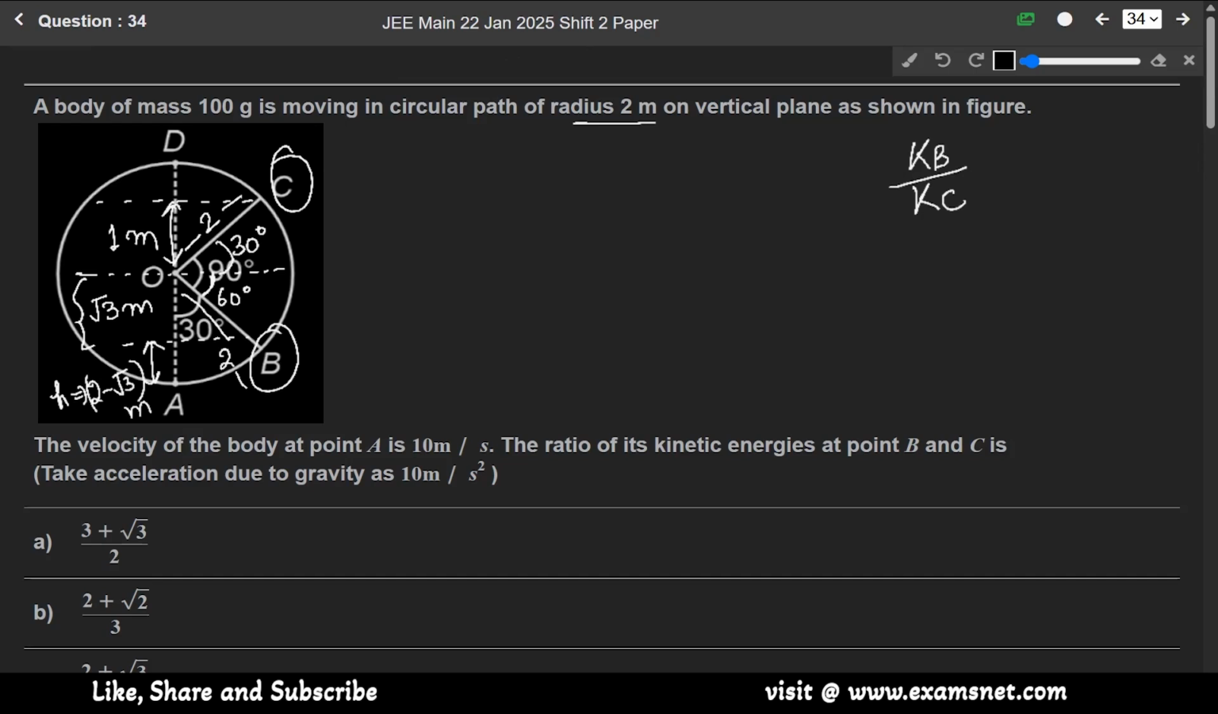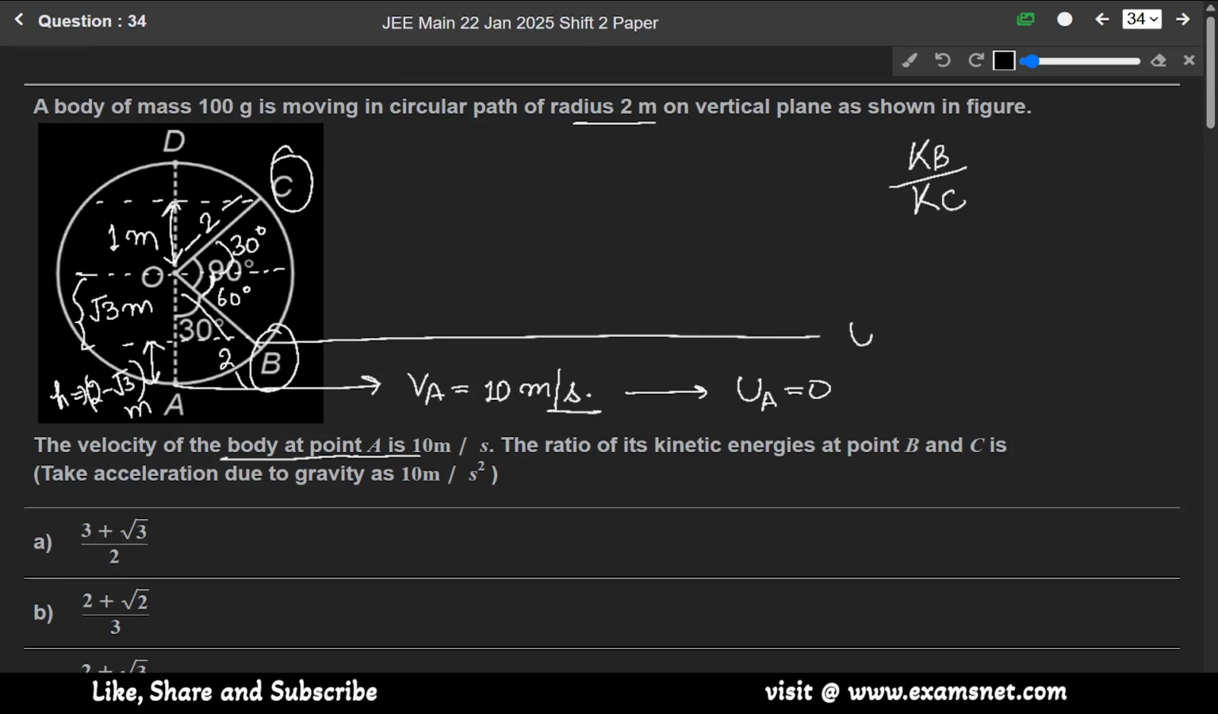Now, according to the question, the velocity of the body at point A is given as 10 meter per second. So at this point, the velocity is 10 meter per second, and the potential energy at A is 0.